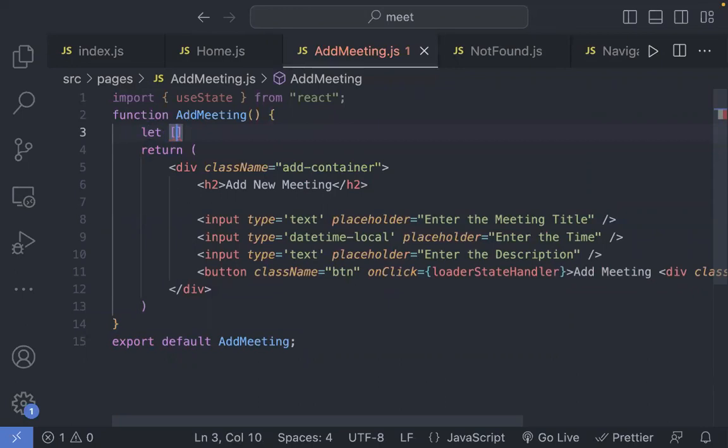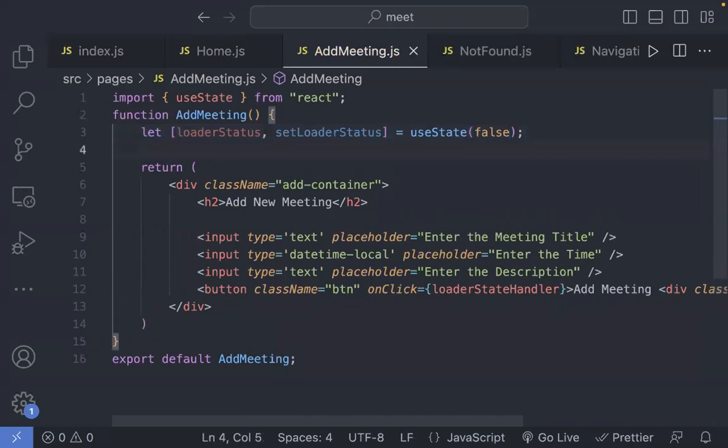And here I can define that first. I can say let loader status, and then we have the set loader status, right? And that is basically going to be a useState, right? And the default value is going to be false, which is a Boolean value. So by default, it is false. So when it is false, this will not be visible. What we want is that when it is false, it will not be visible.